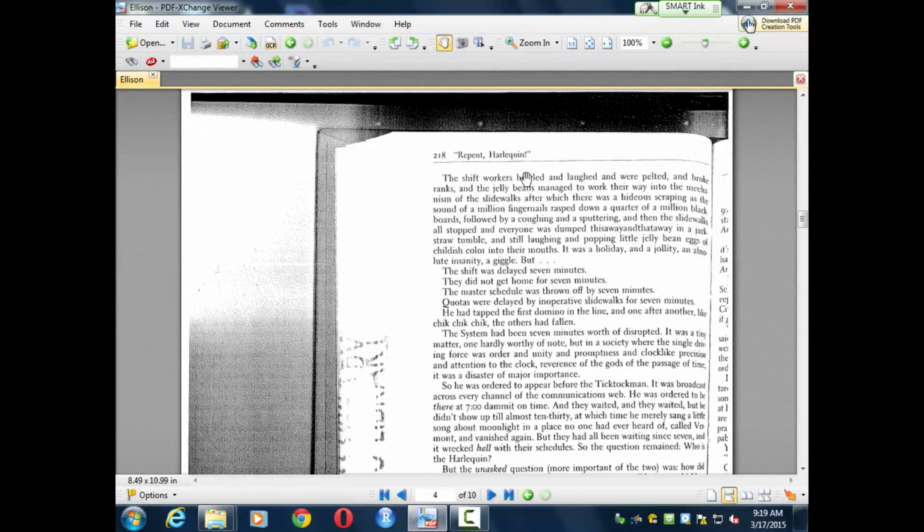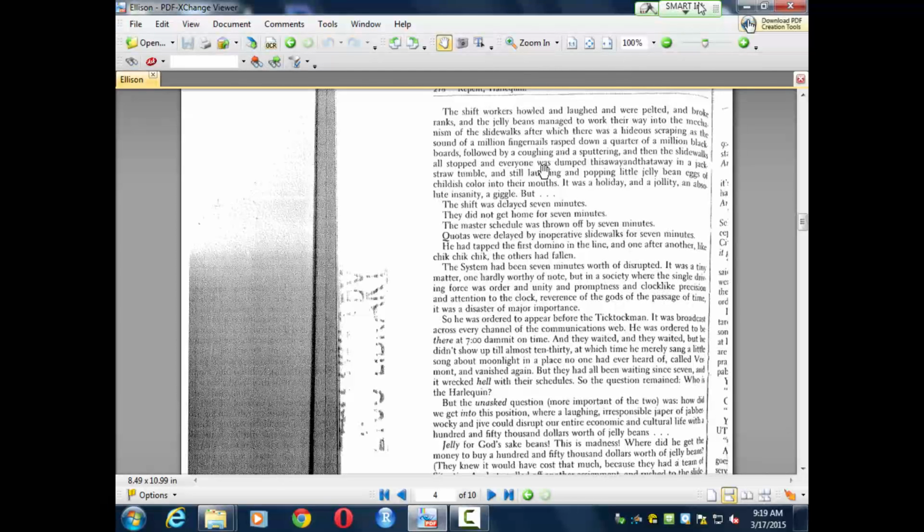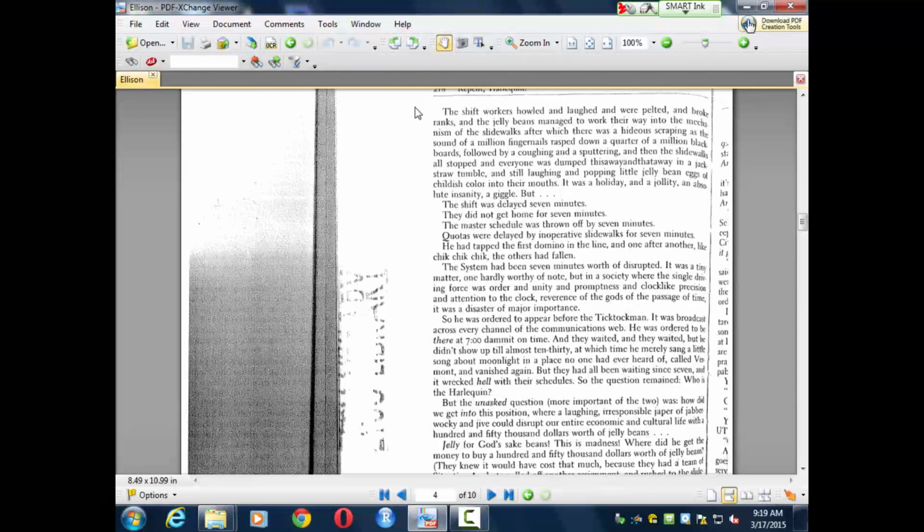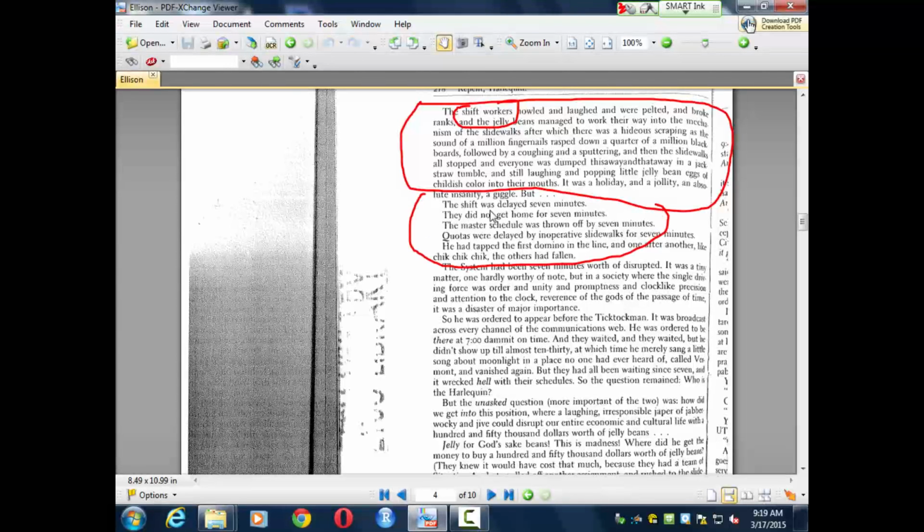Now, let's go to the top of page 218. And here we have another big paragraph, really similar. This one, another big complex sentence describing the reaction to the Harlequin's dumping of jelly beans. The shift workers are not individuals, but they're having a great time. They're not serious. They're not scientific, rational data. They're having fun. This is contrasted here with these short staccato sentences.